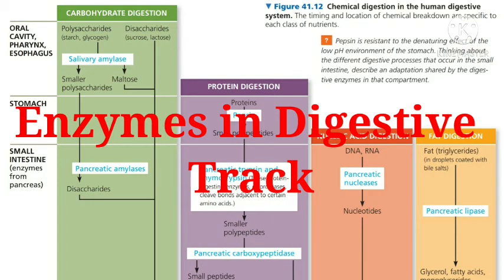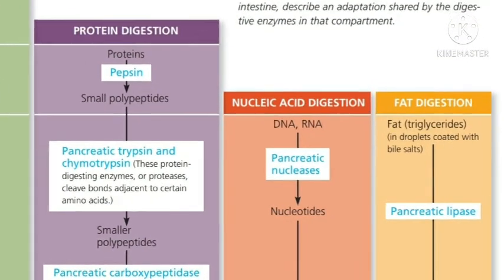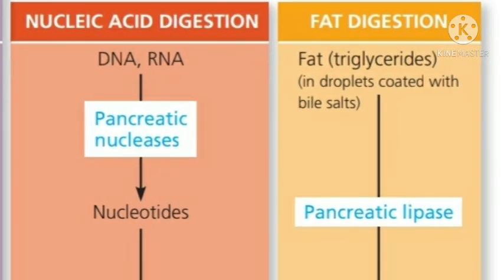So the third statement is about enzymes and hormones found in the digestive tract and their location. So now we know that lipase, the enzyme for fat digestion, is only secreted in the pancreas. So the third statement is wrong as well.